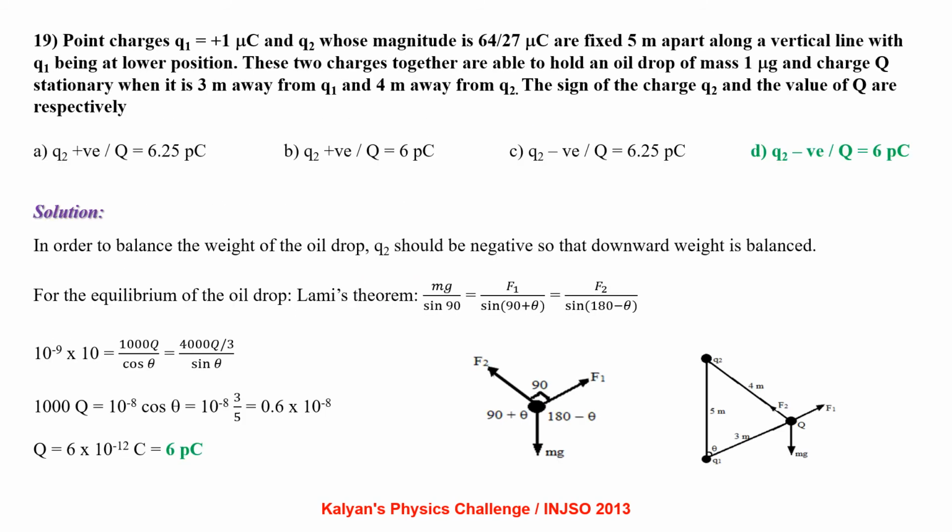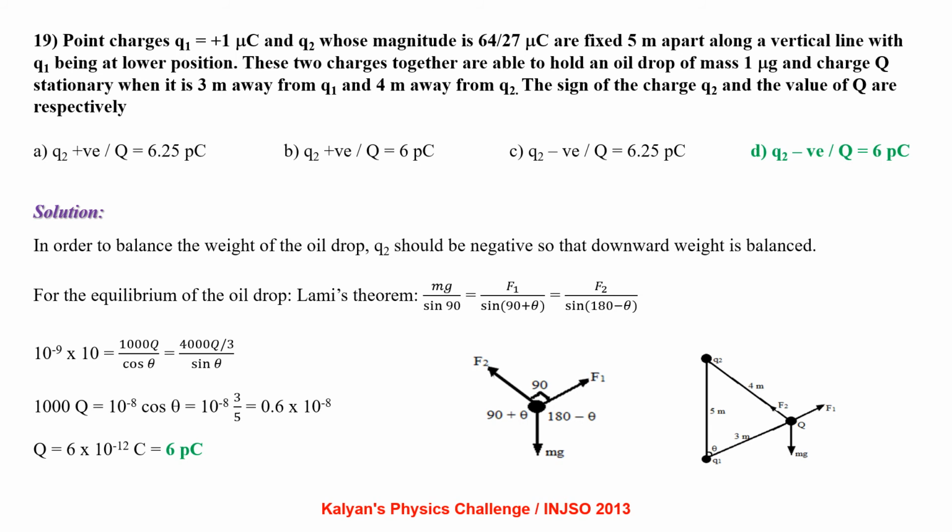Point charges Q1 equal to plus 1 microcoulomb and Q2, whose magnitude is 64 by 27 microcoulomb, are fixed 5 meter apart along a vertical line, with Q1 being at the lower position. These two charges together are able to hold an oil drop of mass 1 microgram and charge capital Q stationary when it is 3 meter away from Q1 and 4 meter away from Q2. The sign of the charge Q2 and the value of Q are respectively.